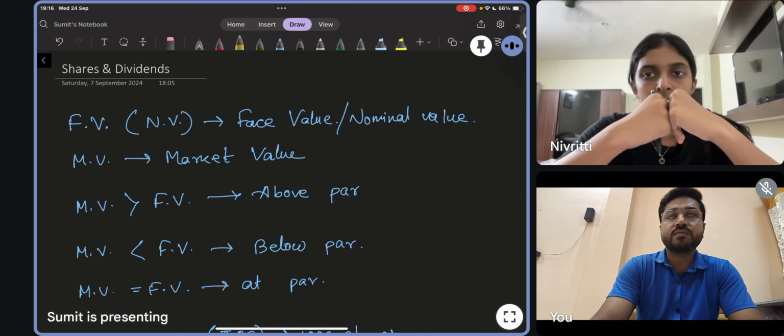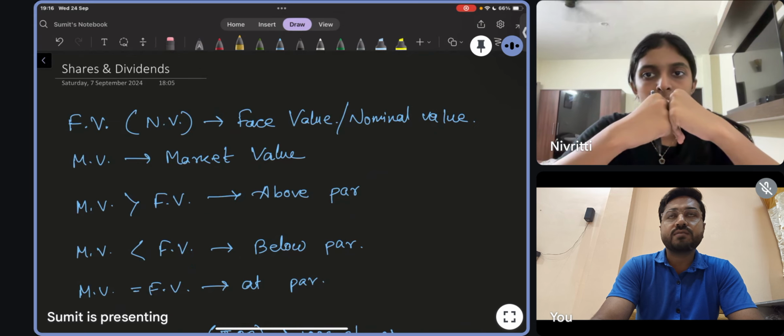So using that concept, FV is called the face value of a share. Face value means the basic value of a share. It depends on the company at which price they will launch the share. That will be the face value. Generally it can be 100 rupees, 10 rupees, 1 rupee, 5 rupees, anything. It depends on the company. They will decide how much face value should be there, and face value will remain the same. Face value does not change generally.